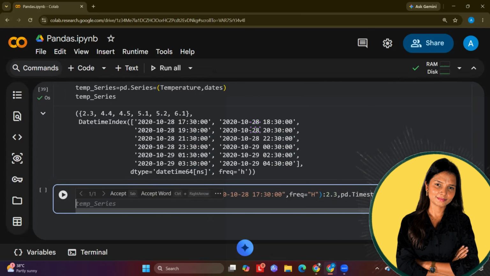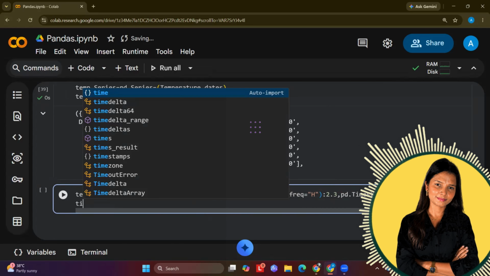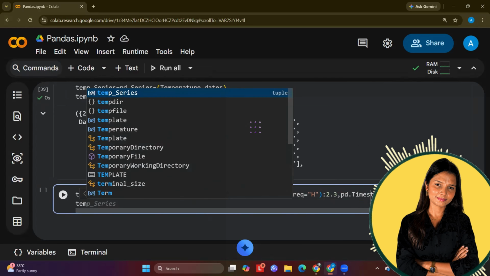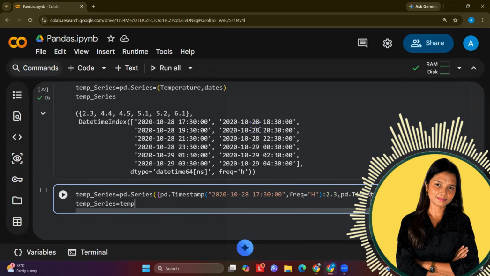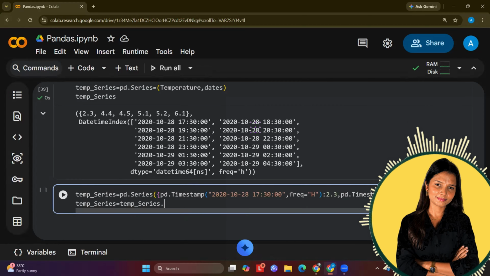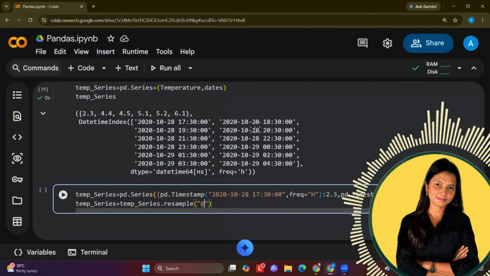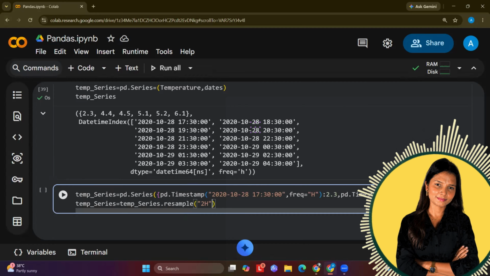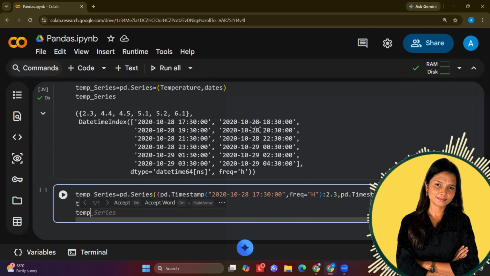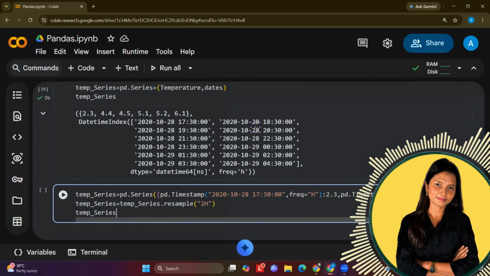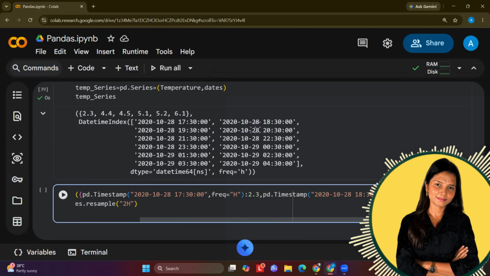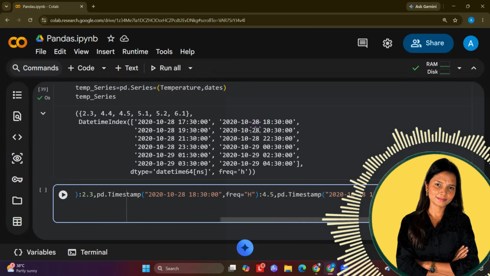So now what I will do next is I will say my temperature series is equal to temperature series again dot resample. Now I want to resample it on a 2-hour basis. Okay, and then I will say temp series. But before we run this, I will add more values in it. Okay, so I will just copy this, add comma, paste.